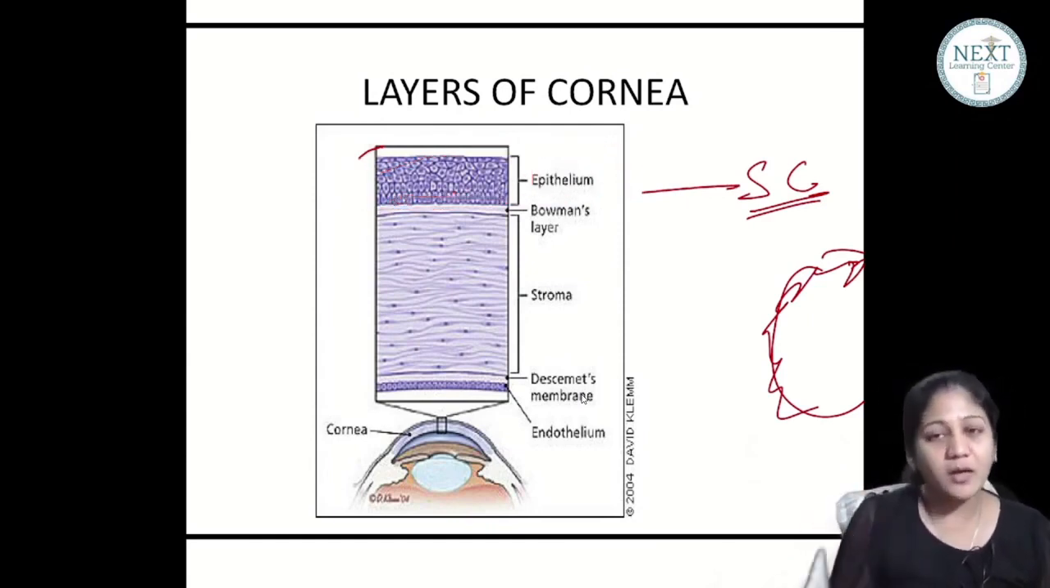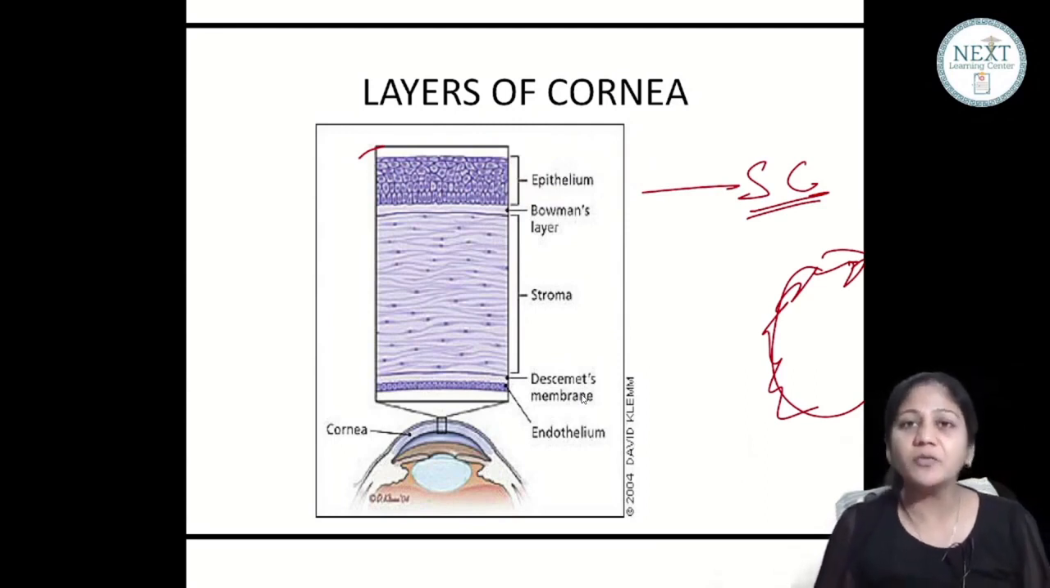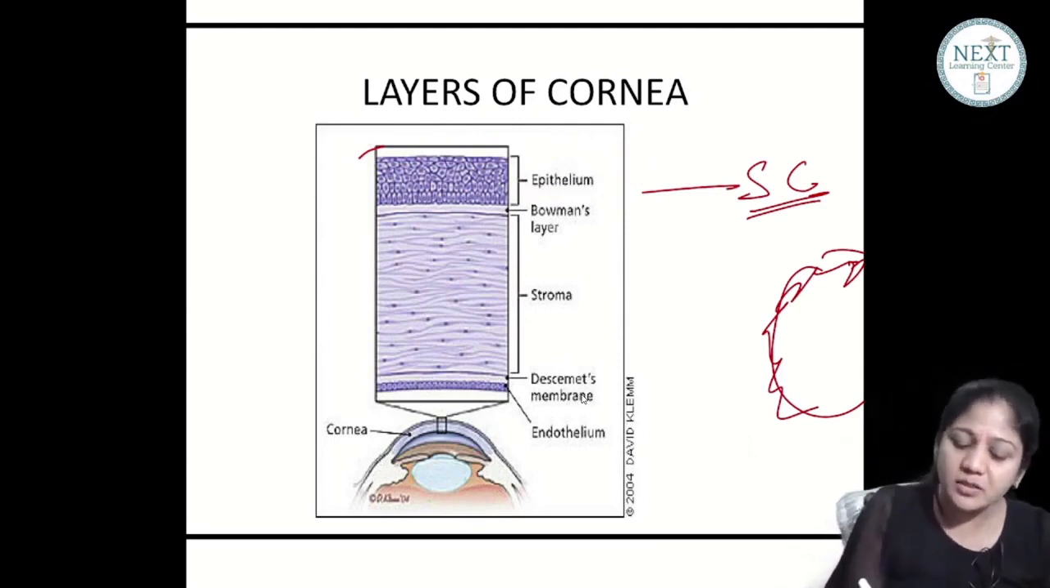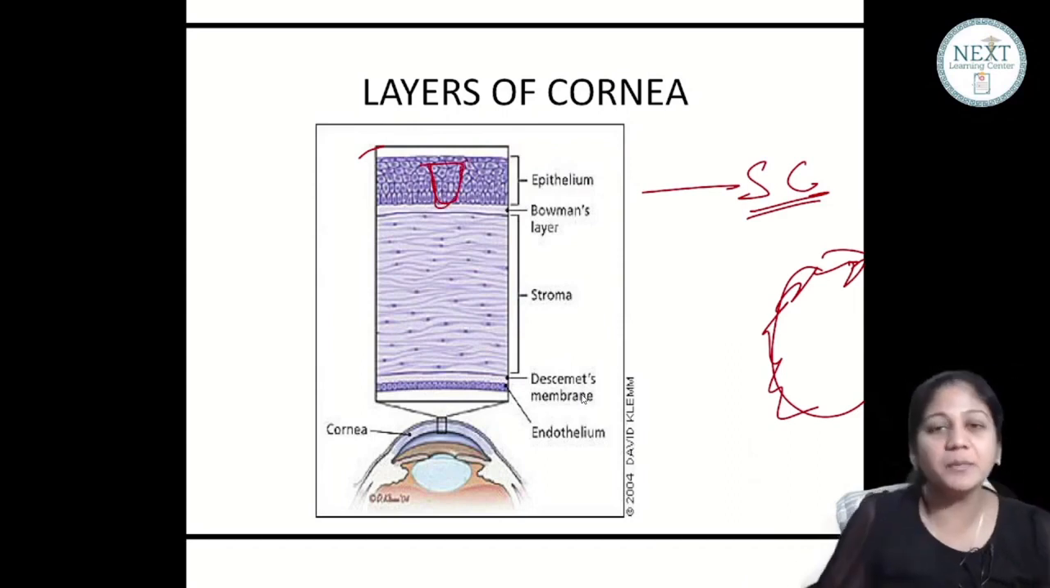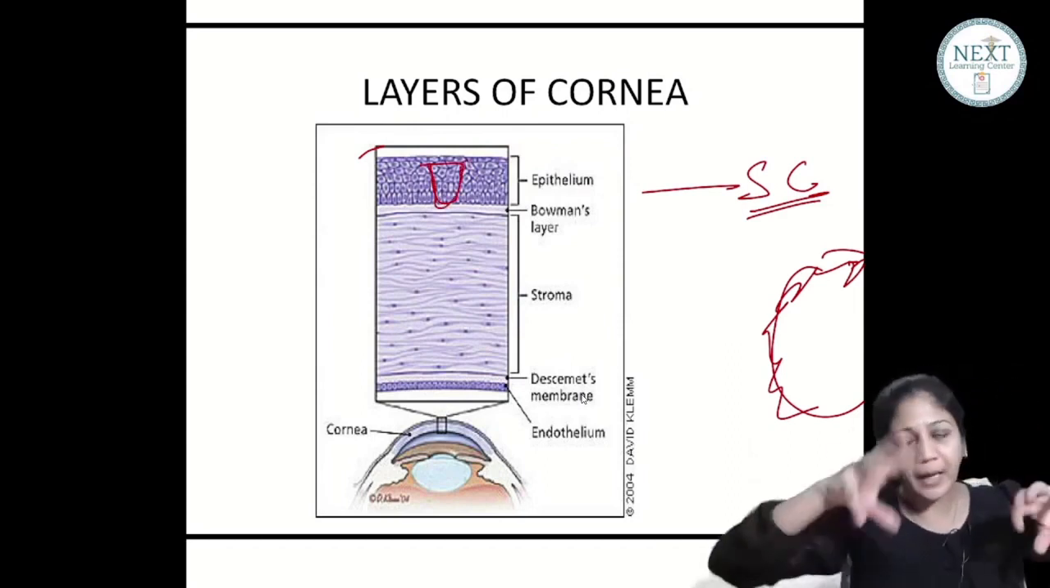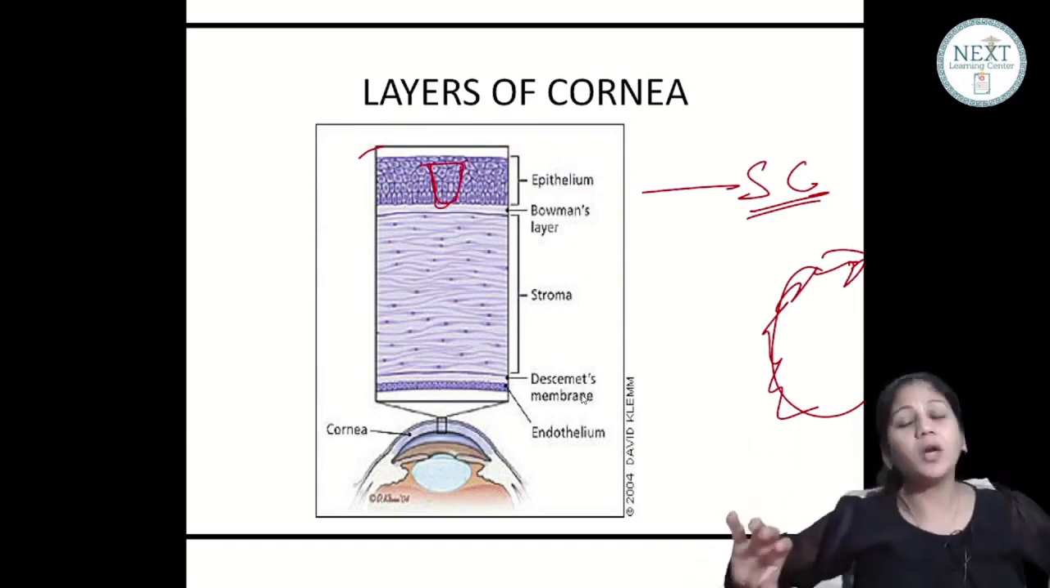This epithelium is a very special region. Because of the stem cells, it has the power of regeneration. Suppose there is a trauma and the epithelium is debrided, some part of the epithelium has a defect. What will happen?